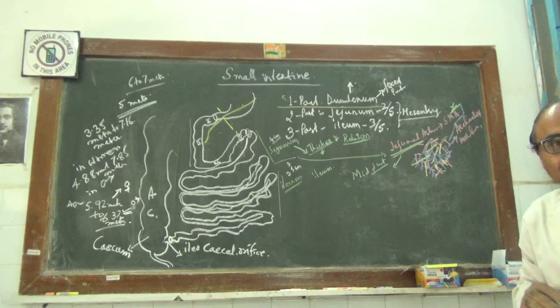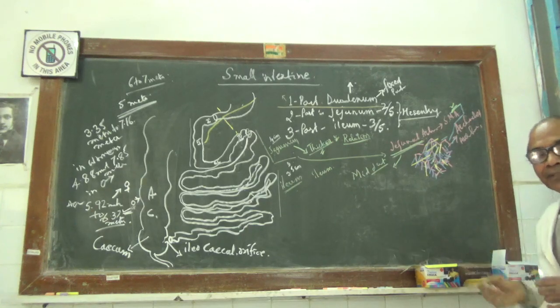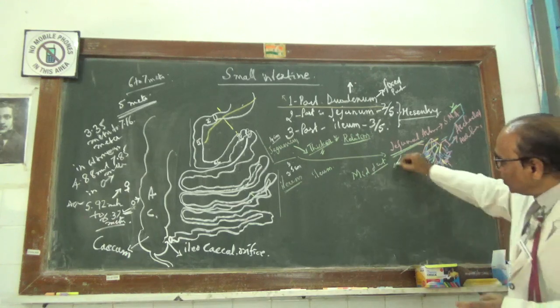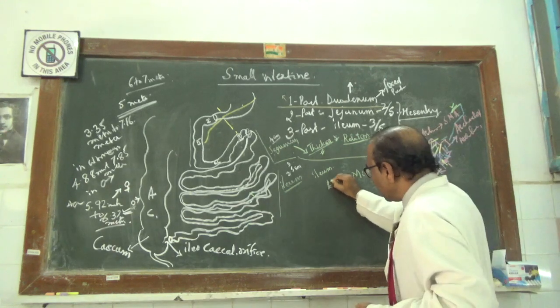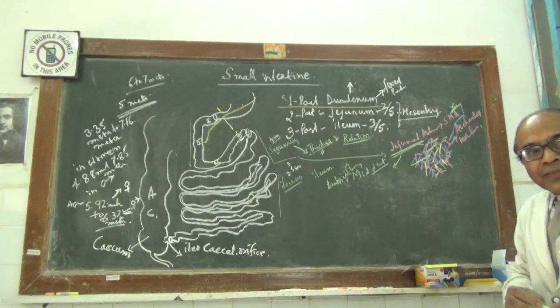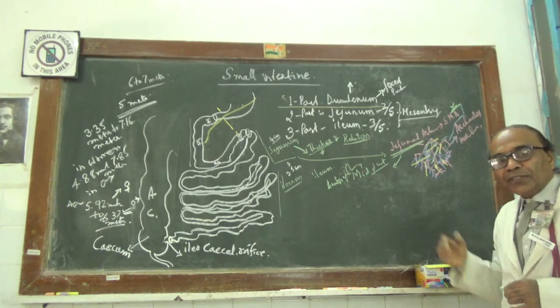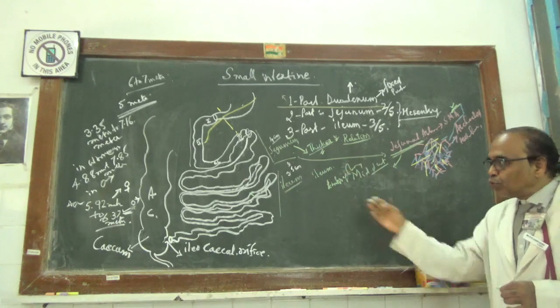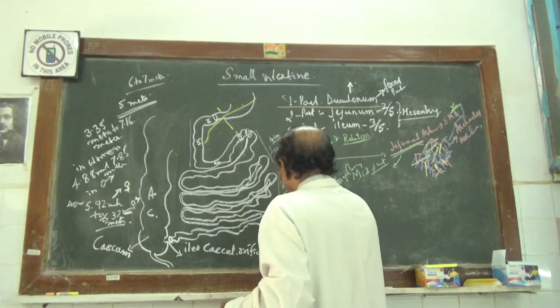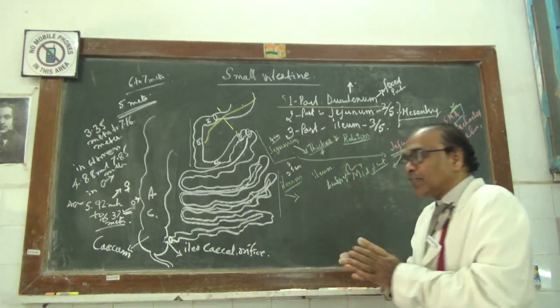As is the development, so is the blood supply, or the reverse is also true. This is what development means, embryology. Then comes the histology. Histology will be dealt with soon after finishing the ileum. Now let us go to the ileum.